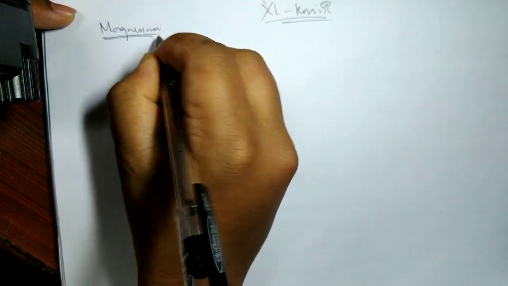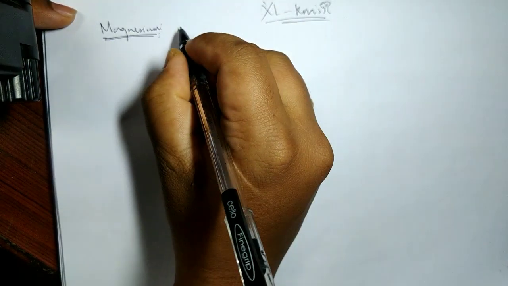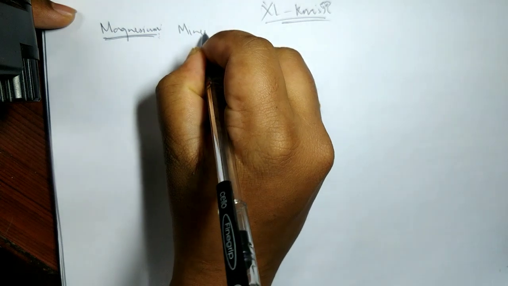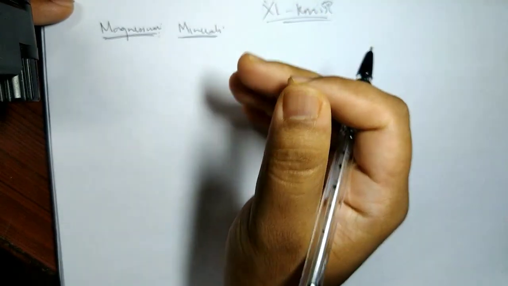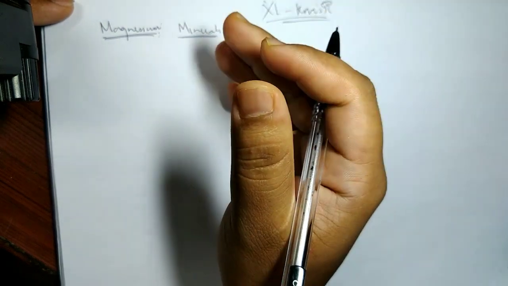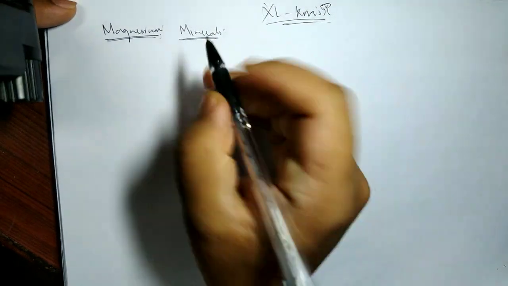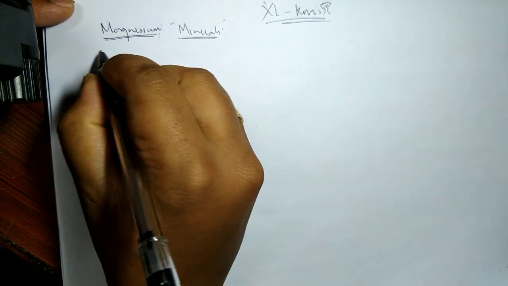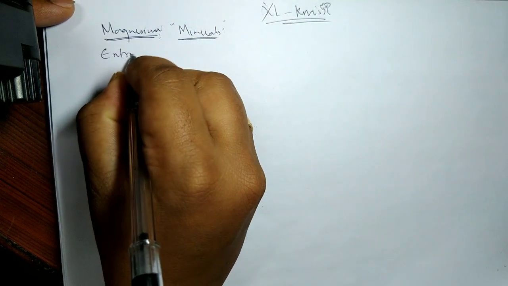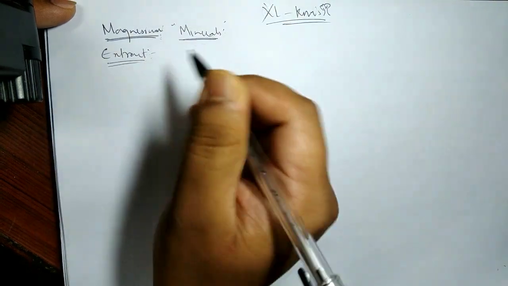So you all know magnesium's various mineral sources. In the very beginning class I told you there are many sources like magnesite, dolomite, Epsom salt, carnallite, asbestos. So those are the various mineral sources. I'm straight away coming to the extraction. How do you extract this metal?